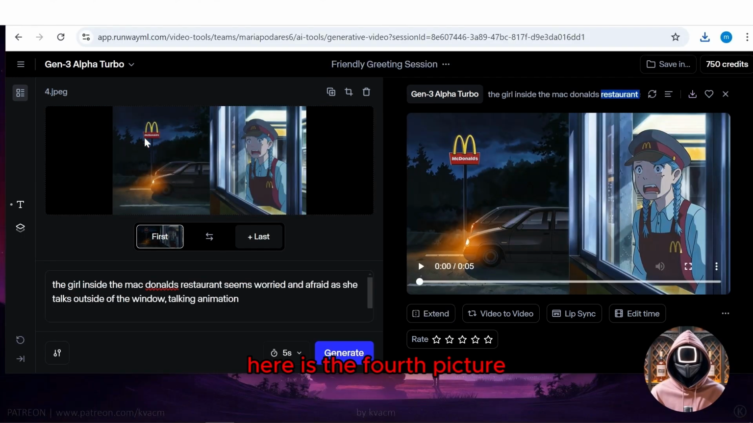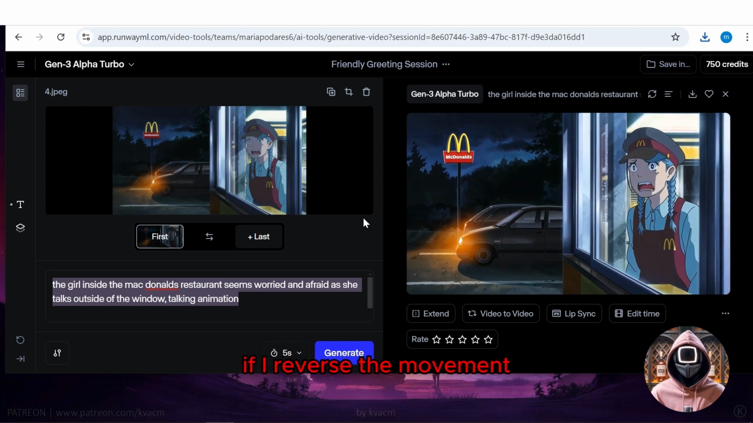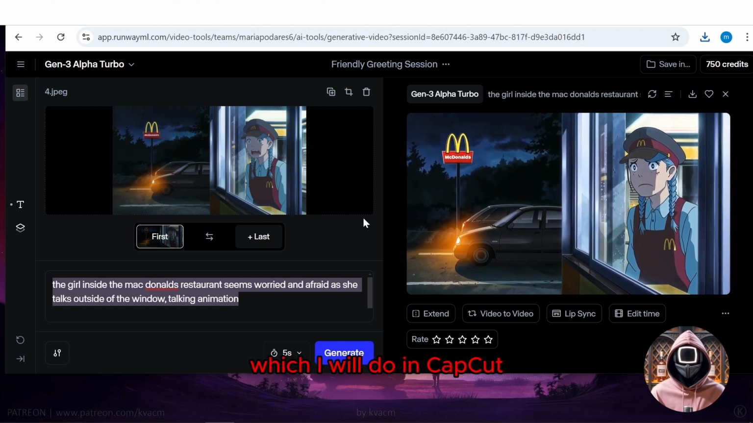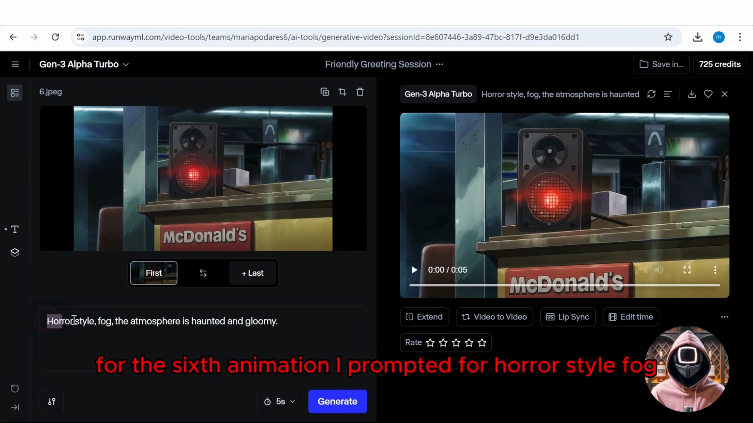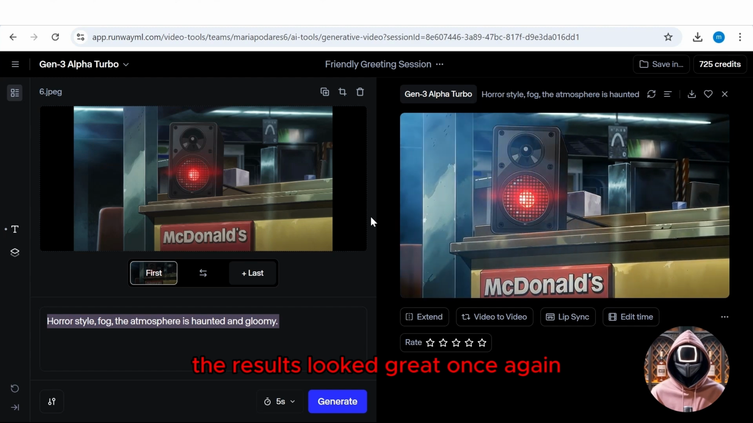Here is the fourth picture for which I prompted the animation. The girl inside the McDonald's restaurant seems worried and afraid as she talks outside of the window, talking animation. I like the results, but I think it will fit even better if I reverse the movement, which I will do in CapCut. For the sixth animation, I prompted for horror-style fog, the atmosphere is haunted and gloomy. The results looked great once again.